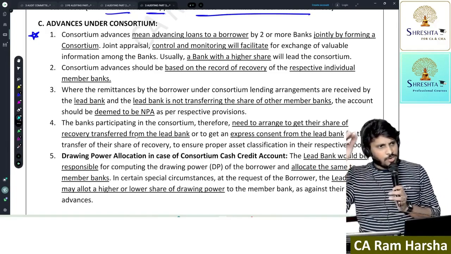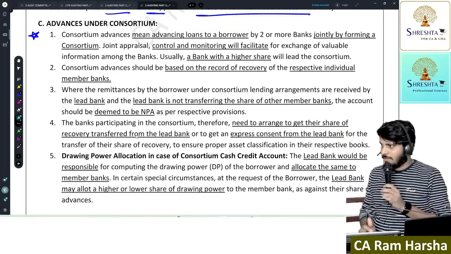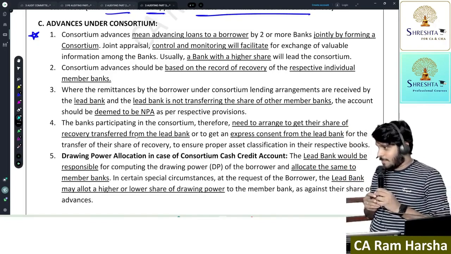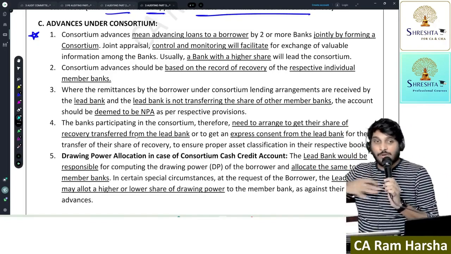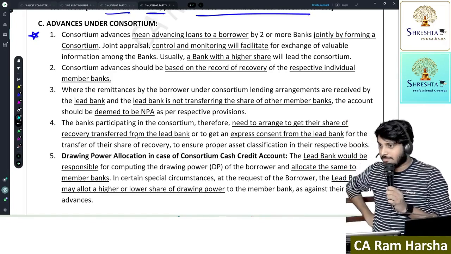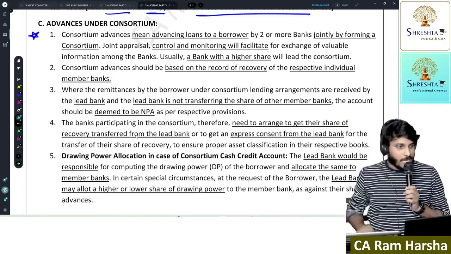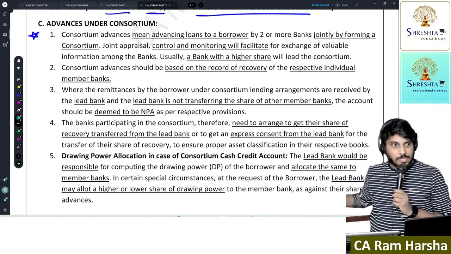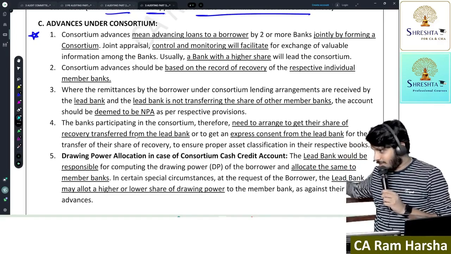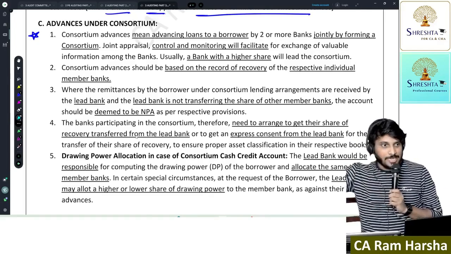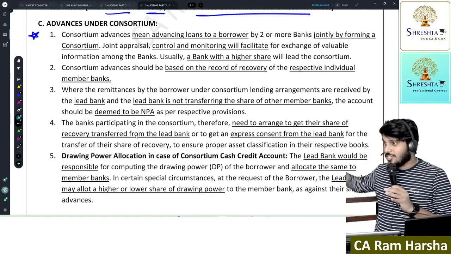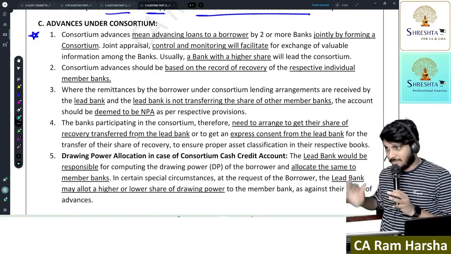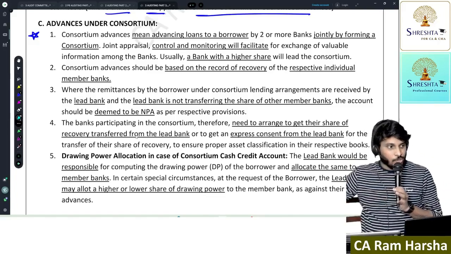But your loan application is eligible. What will I do? I'll give you 2 lakh crores, but from my pocket I'll give you 50,000 crore. On your behalf, I will go and talk to the remaining banks, and all of us will form a syndicate and give you a total of 2 lakh crore. This is called consortium arrangement. This is called syndicated loans.